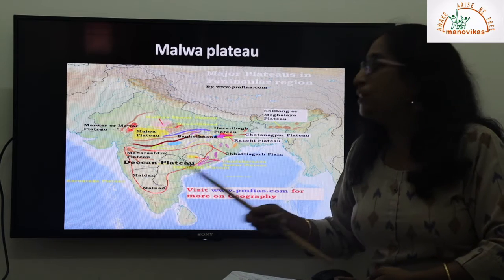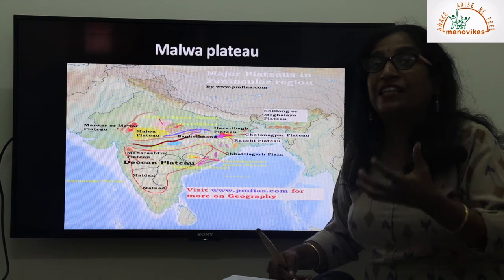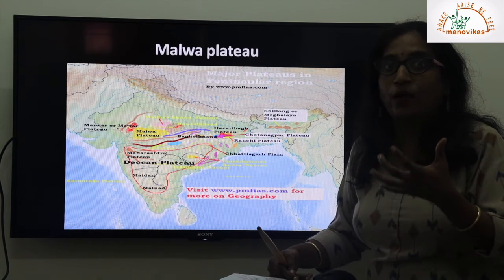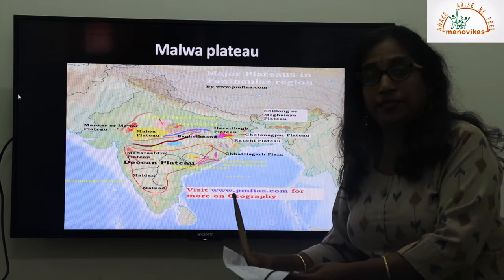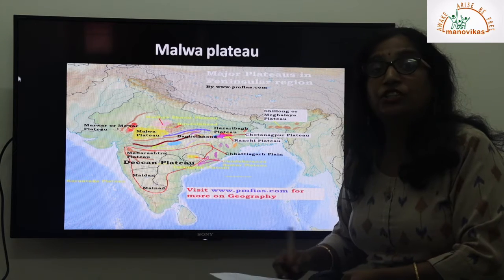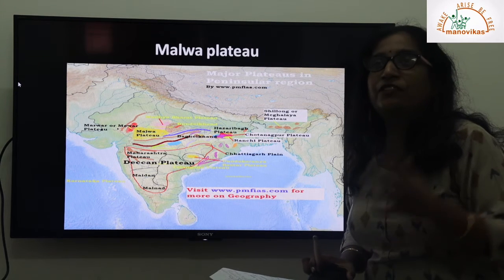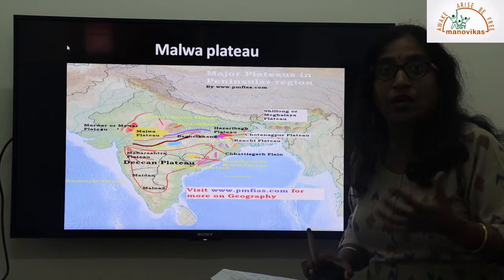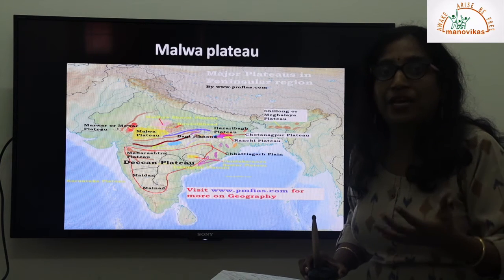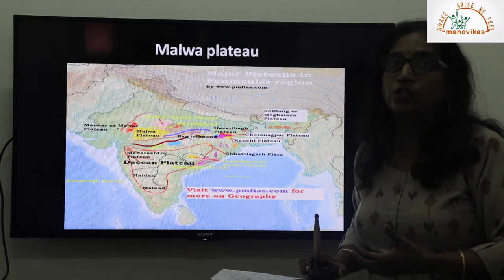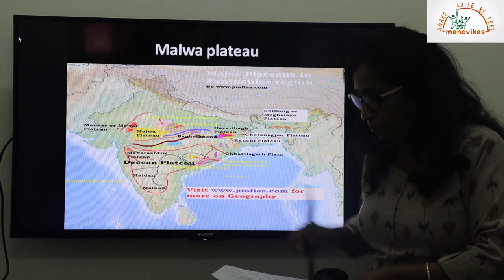Another important thing about the Malwa Plateau is that it has centers like Ujjain and Indore, the largest city and commercial center of the region. Very important places are located here, and it is very famous for wheat cultivation. A huge amount of wheat is cultivated in this plateau because of the very fertile soil. It is also very famous for soya bean. So this is the Malwa Plateau, located in this particular place.